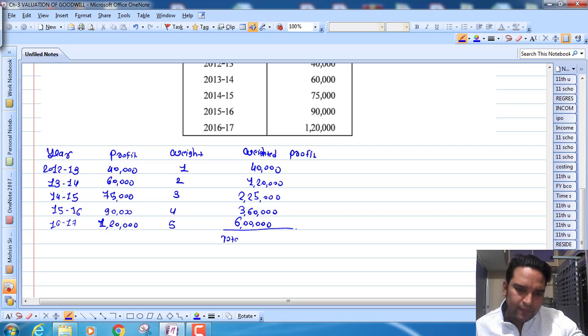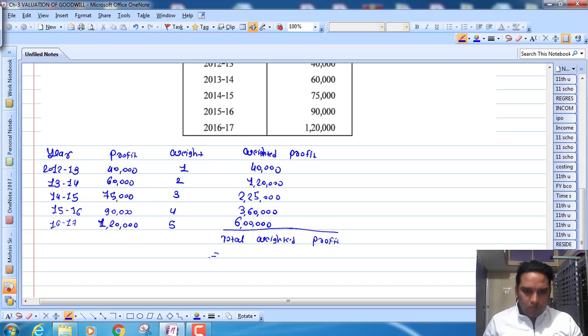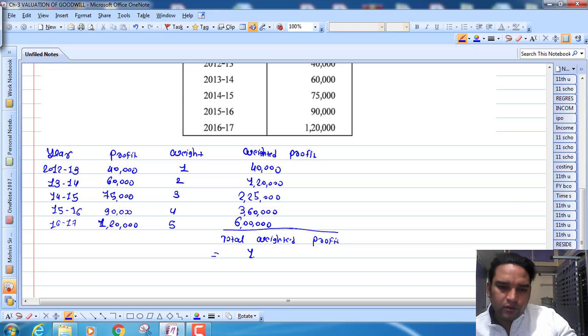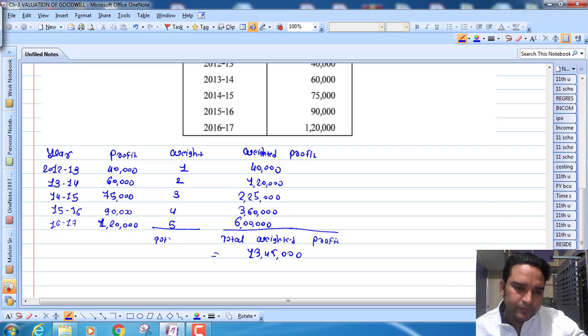Total weighted profit is 13,45,000, and here total weight would be 15, right?